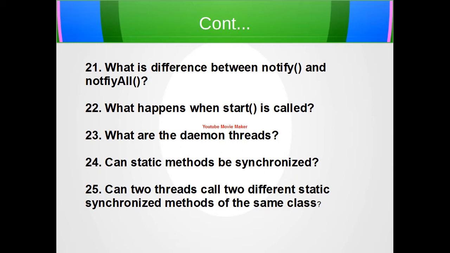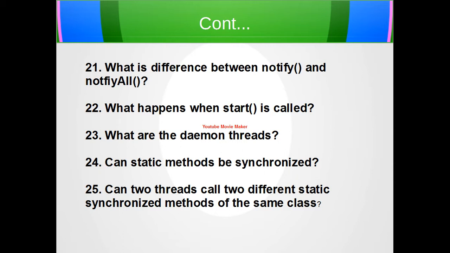So then what is daemon thread? I think we already discussed it. It is a repetition. So these are low priority threads, and these are basically service provider threads that run in the background, and these are not used to run the application code generally.